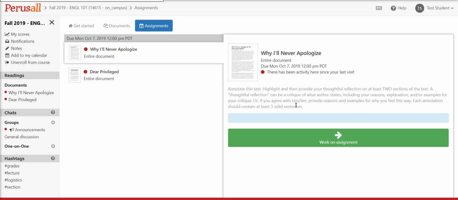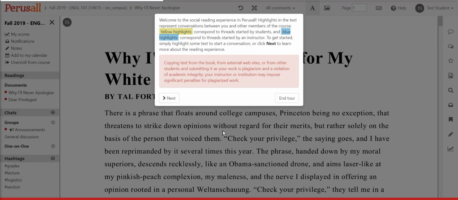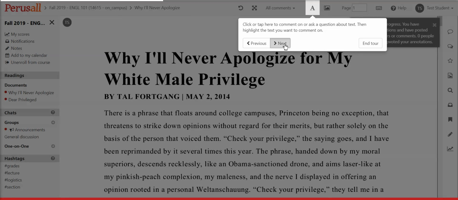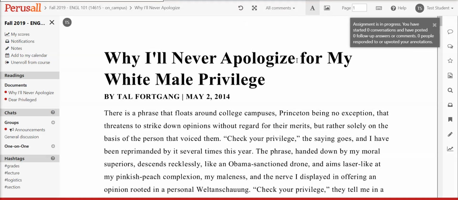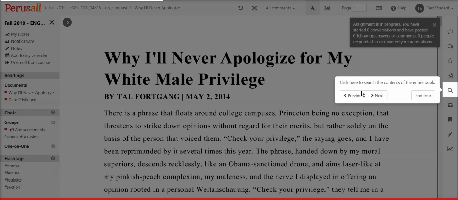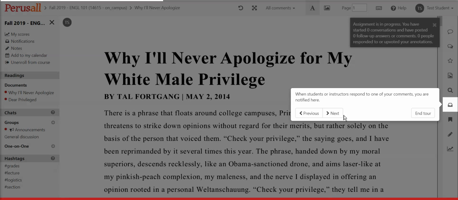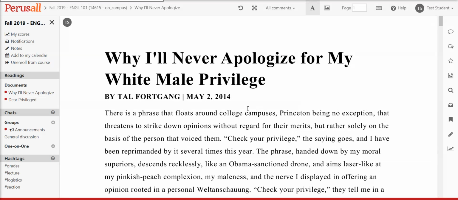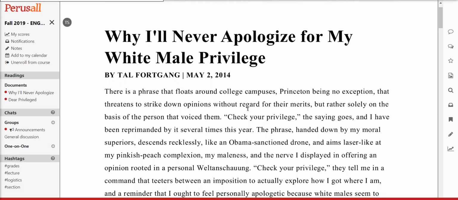Okay, so how do you get to the document? Go ahead and click on the green button here, and you will be taken through a series of notes for what these buttons are on the page. I'm going to zip through really quickly, but I suggest that you read them so you're familiar. All these things are explained to you, what they mean, what they are, and there we go, we're done. So you'll see that the article is front and centered.